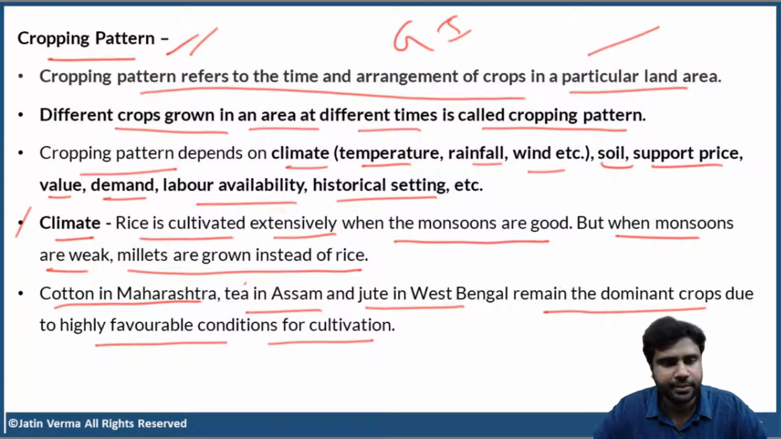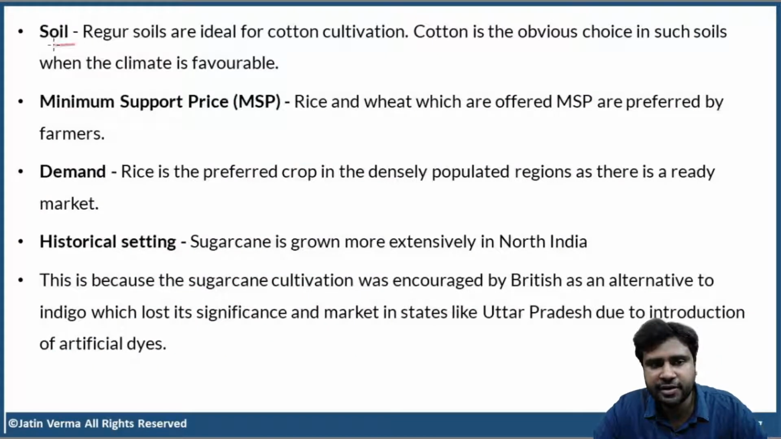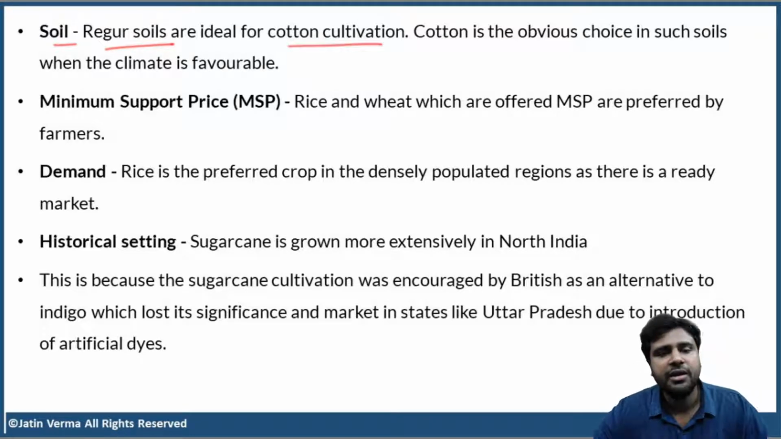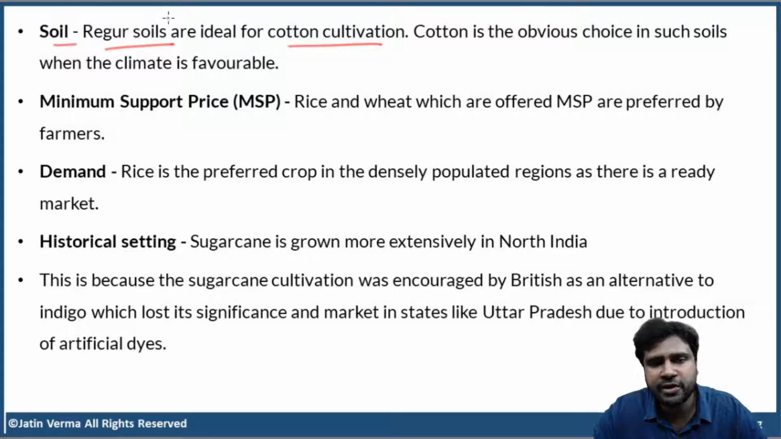So, moving on. The next factor is soil. Regur soils are ideal for cotton cultivation. Actually, what is the other name of black soil? Black cotton soil or regur. So, regur soils are ideal for cotton cultivation. Cotton is the obvious choice in black soils when the climate is favorable.